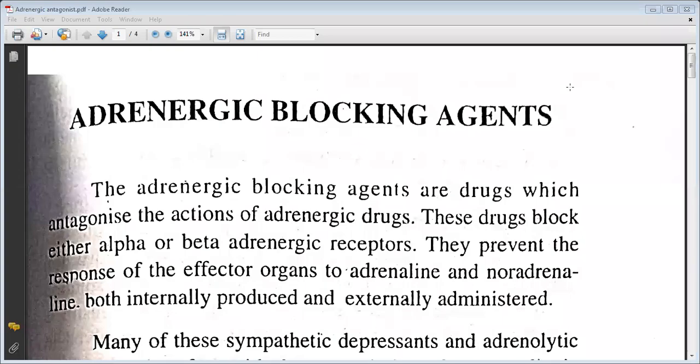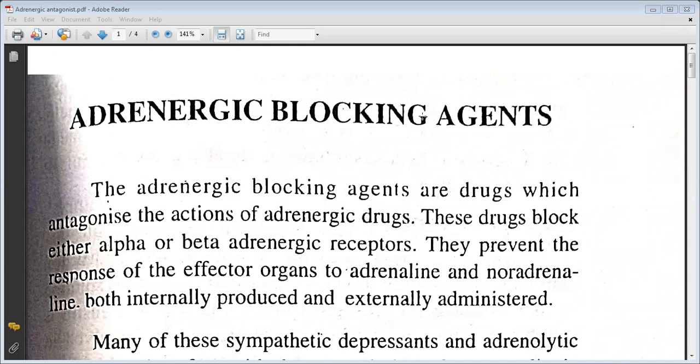Hello students, today we will all be learning about the adrenergic blocking agents. The adrenergic blocking agents are the drugs which antagonize the actions of adrenergic drugs. These drugs block either alpha or beta adrenergic receptors. They prevent the response of the effector organs to adrenaline and noradrenaline, both internally produced and externally administered.